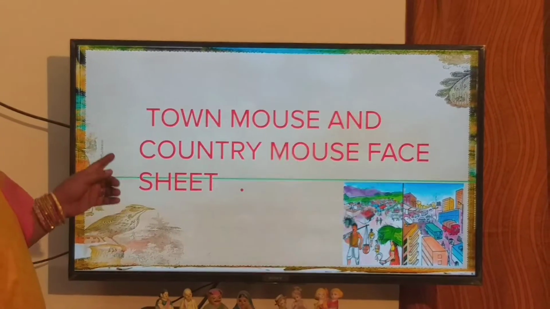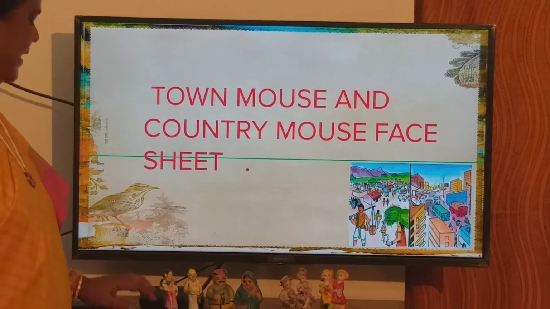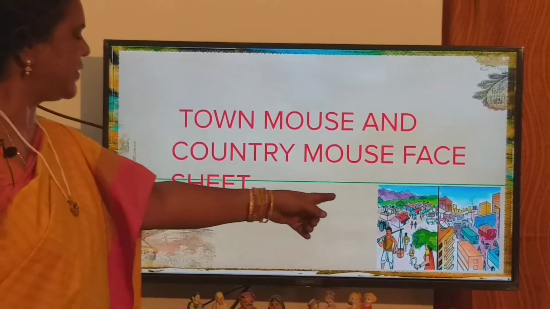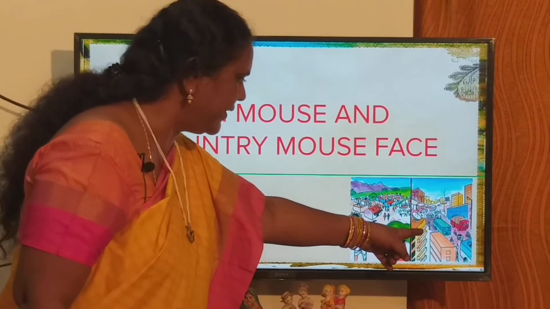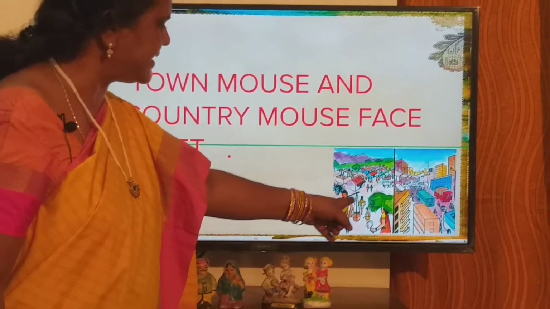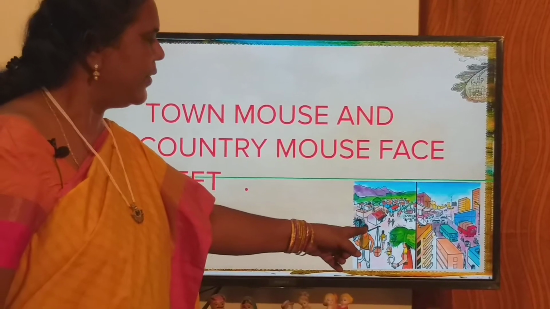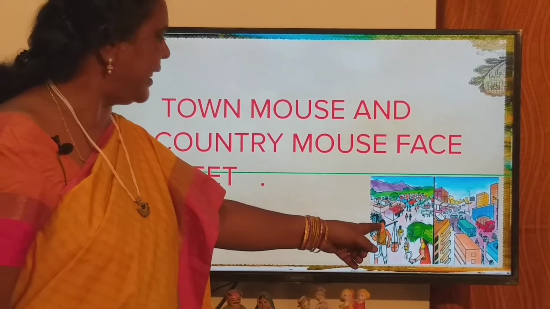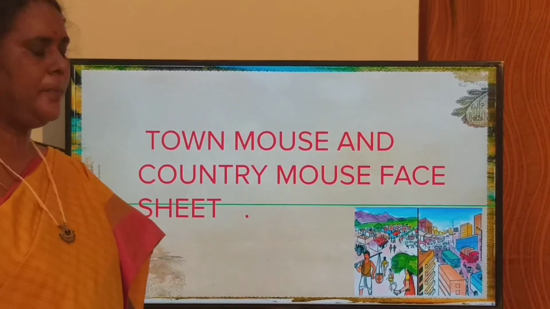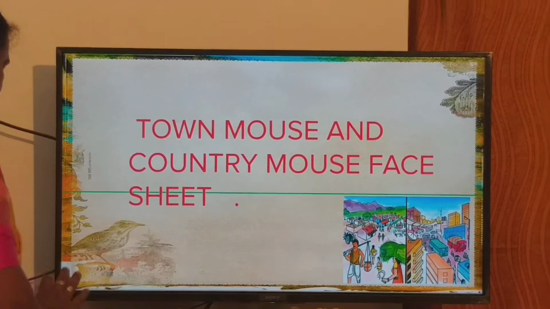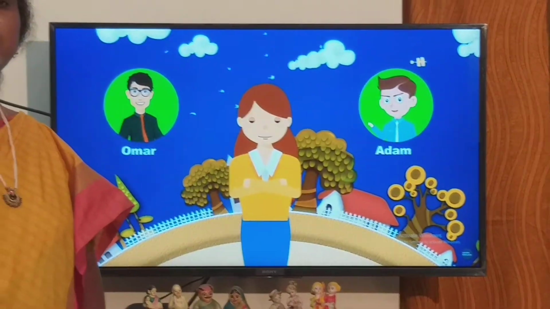Now let us see, there is a face sheet. There is a picture here. Can you see? This is a picture of a village and this is a picture of a town. When you open your textbooks, you can see these two pictures. Open your books and tell the difference between these two pictures.